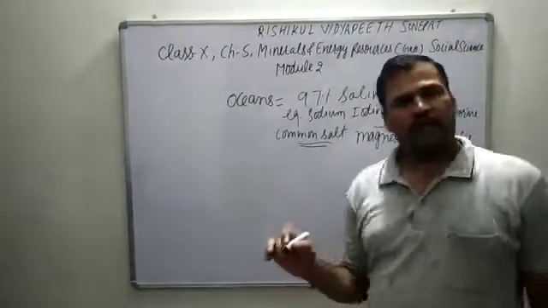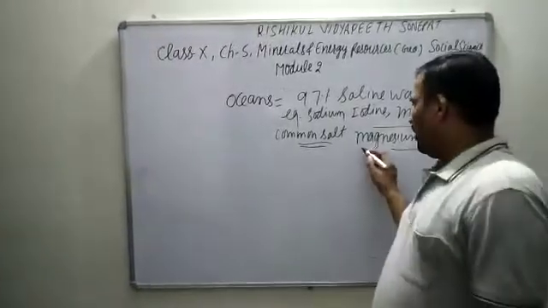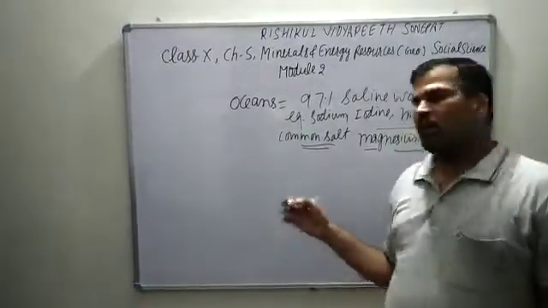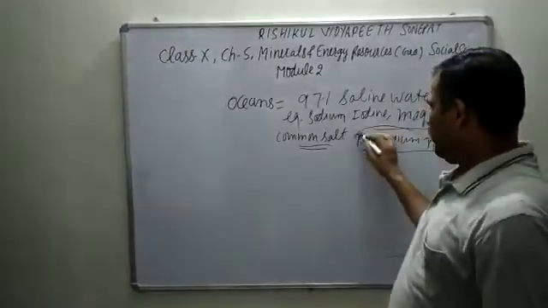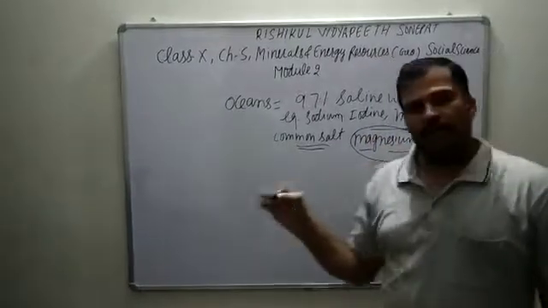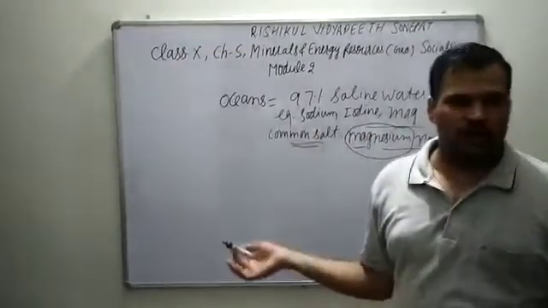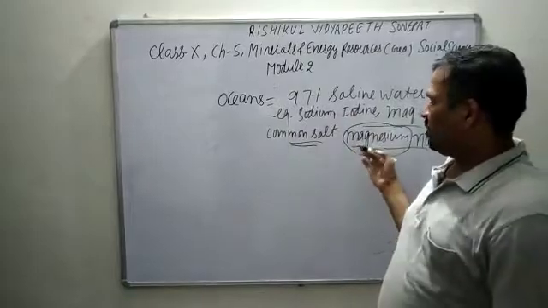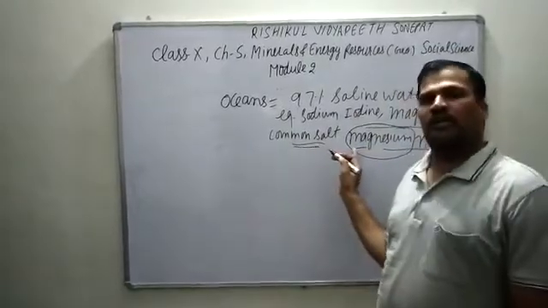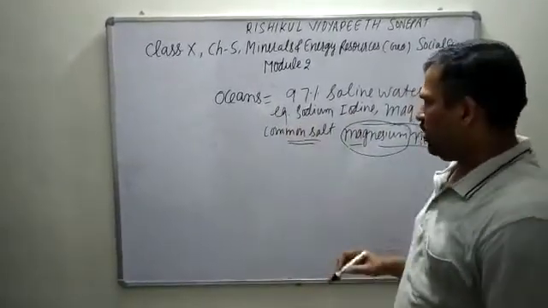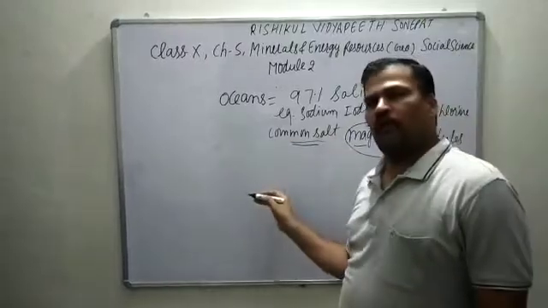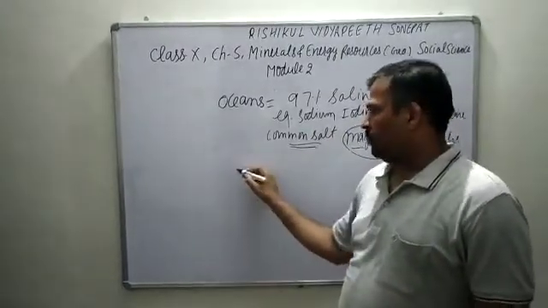You have read in the first chapter that in the Indian Ocean the extraction of magnesium is taken by the Sri Lankan government, because it is in large quantity in that ocean water. So these salts are found and they are very important for human beings.